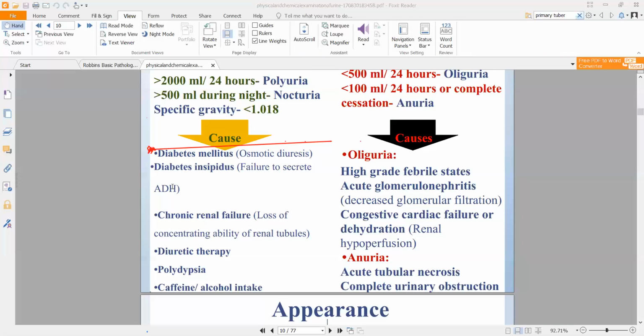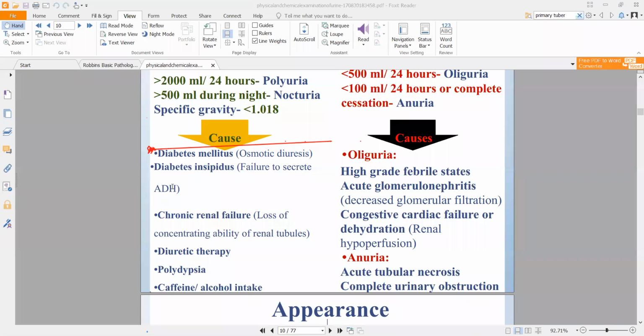Or chronic renal failure, where your kidneys are not working properly and renal tubules are not reabsorbing essential water. There is a certain amount of water that your renal tubules are supposed to absorb back inside, or else what will happen is hypovolemia. If excessive water is being excreted through your urine, you will have dehydration and hypovolemia, a decreased volume in your blood.